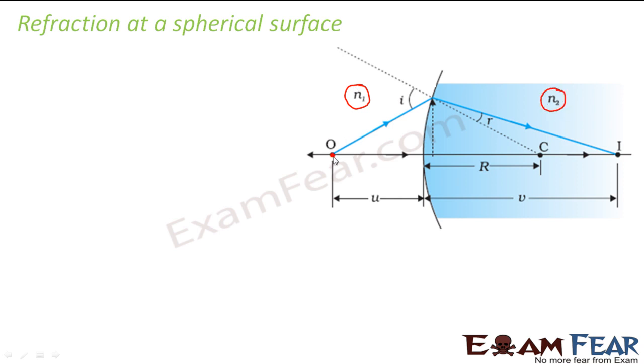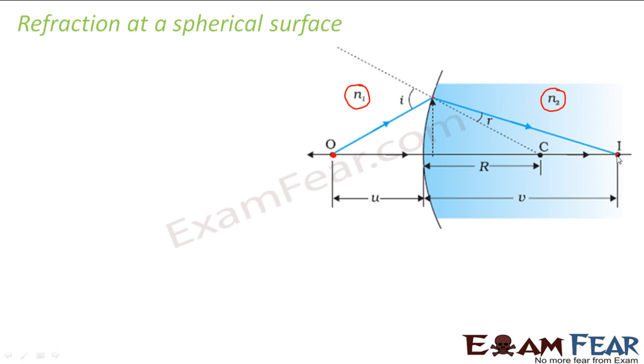Let us suppose this is the object O. A ray of light from the object is incident on the spherical surface. After refraction, what is the normal to the surface? Normal to the surface is this. Since it is moving from a rarer medium to a denser medium, this ray bends towards the normal, and this is the angle of refraction. This is where it meets the principal axis, and that's why an image is formed.